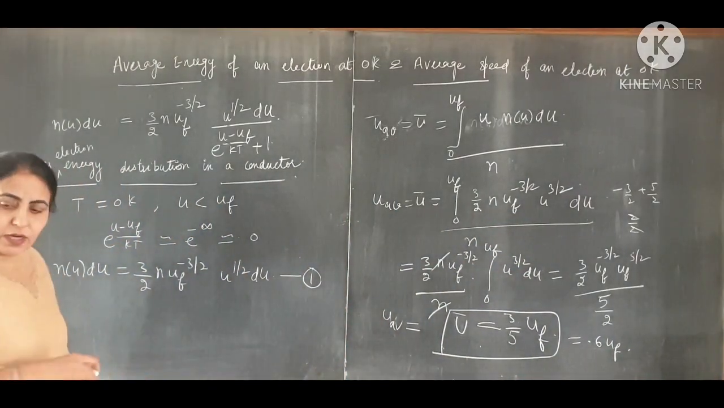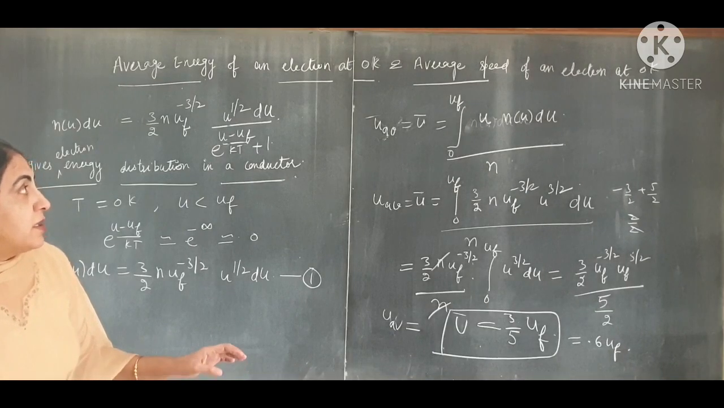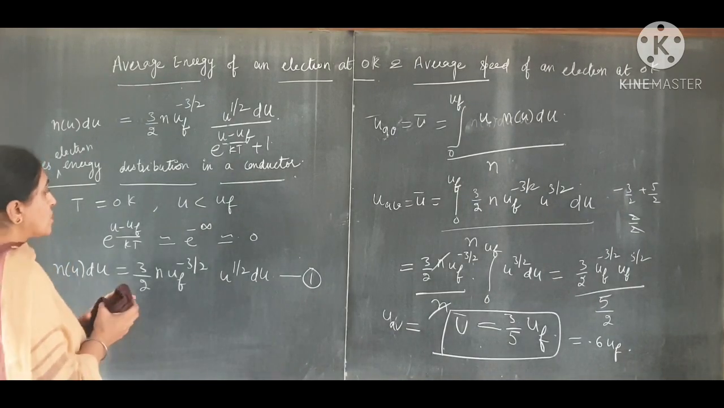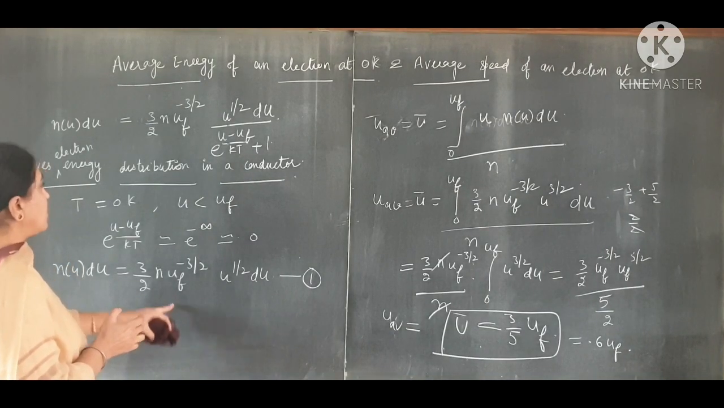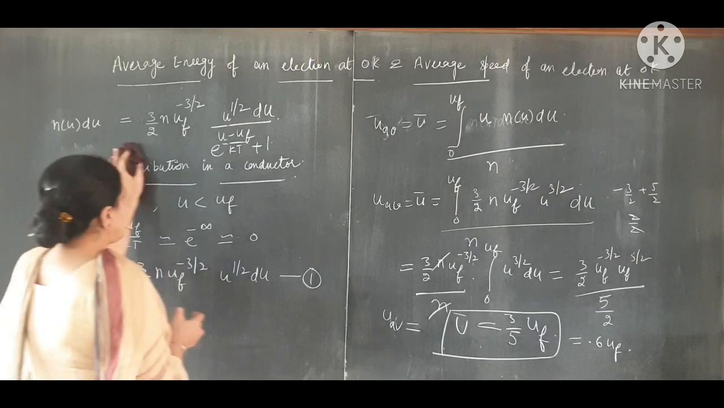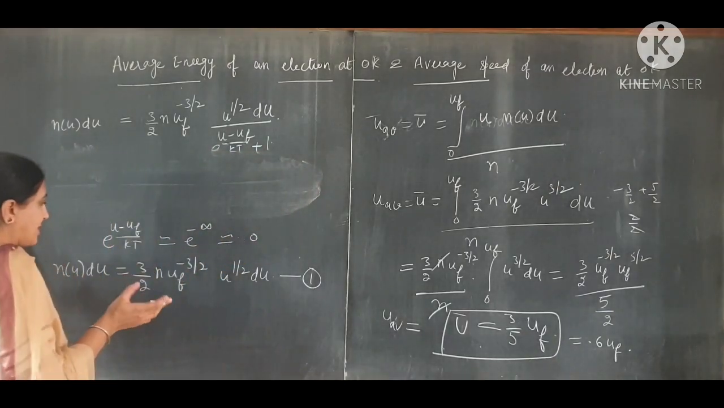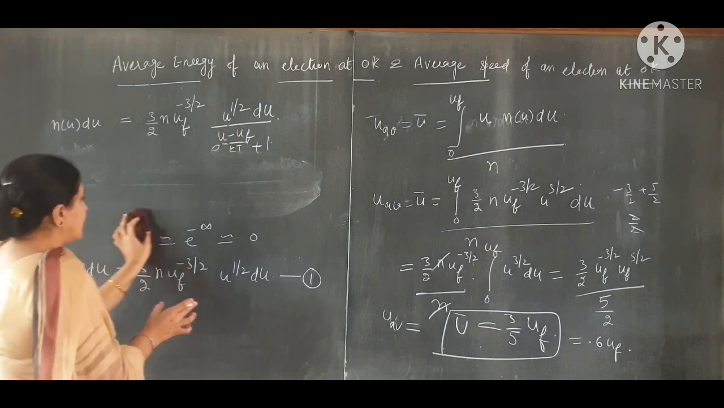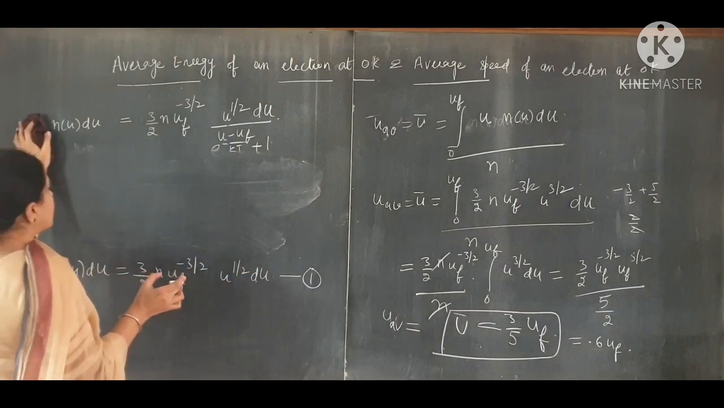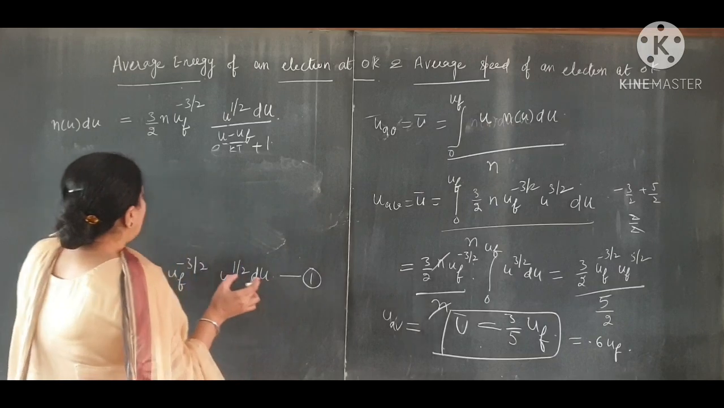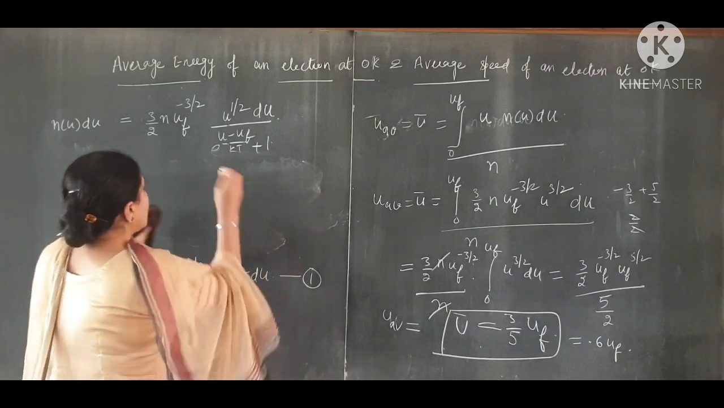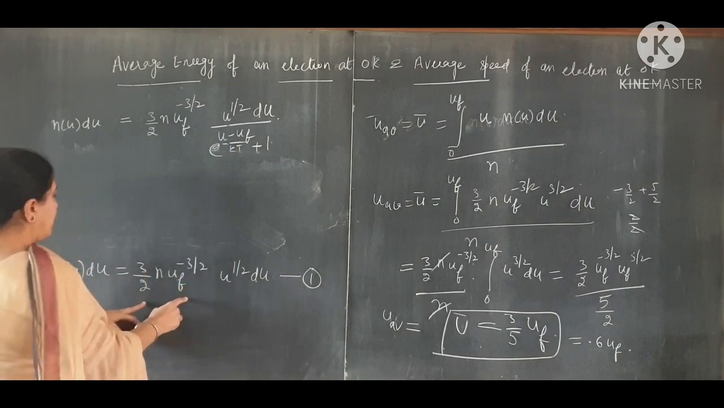Now we have to find out the average speed. First of all, we convert this into average speed. And in terms of average speed, we convert this in terms of velocity. So how can we convert it in terms of velocity?